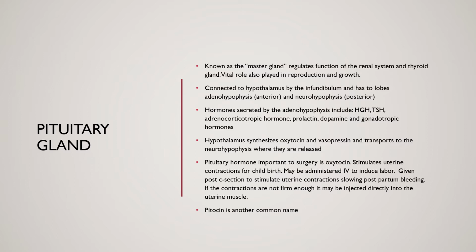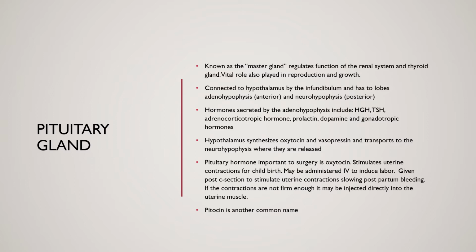Hormones that are secreted by the adenohypophysis are the human growth hormone, that is our HGH, our TSH, which is our thyroid stimulating hormone, adrenocorticotropic hormones, prolactin, dopamine, and gonadotropic hormones. The hypothalamus synthesizes oxytocin and vasopressin and transports that to the neurohypophysis where they're released to the body.